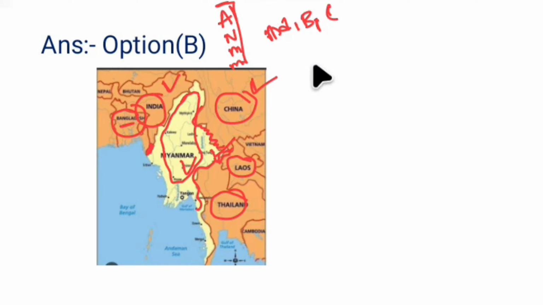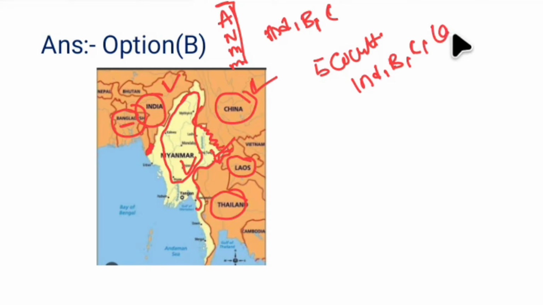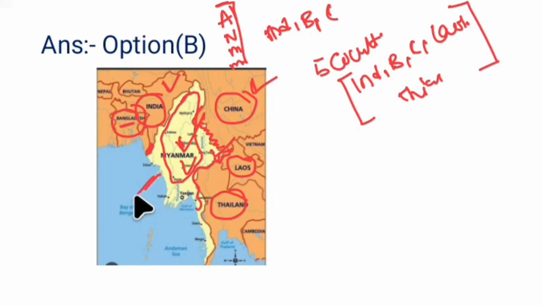So basically 5 countries: India, Bangladesh, China, Laos, and Thailand. To the southwest of Myanmar is the Bay of Bengal, and here the Gulf of Thailand is present.